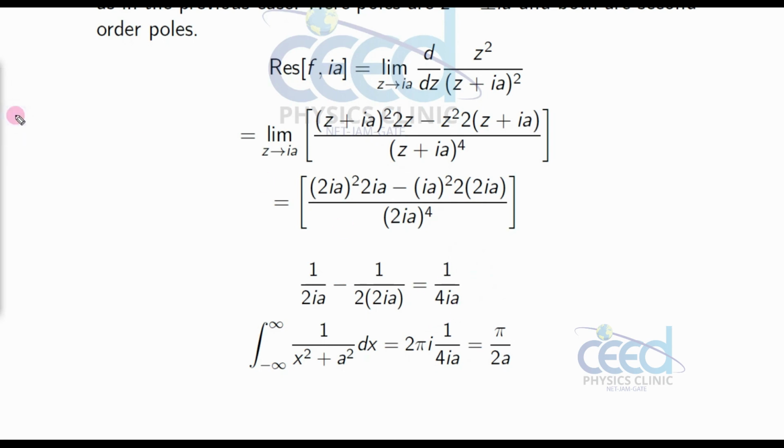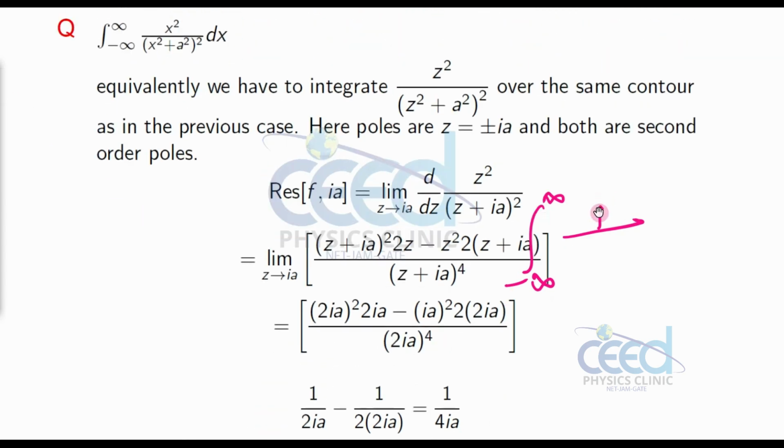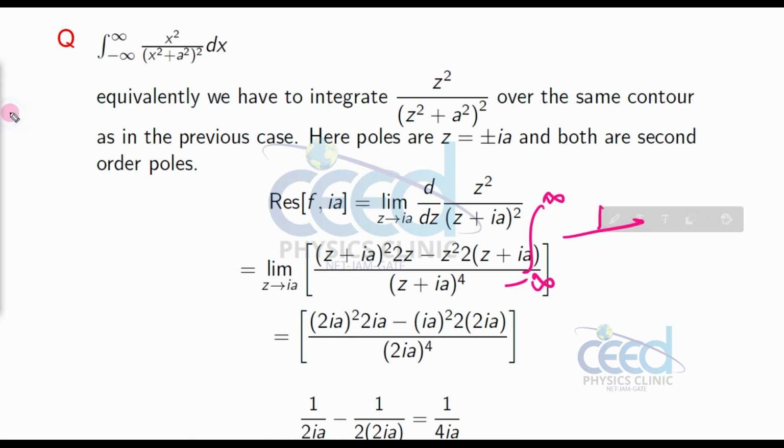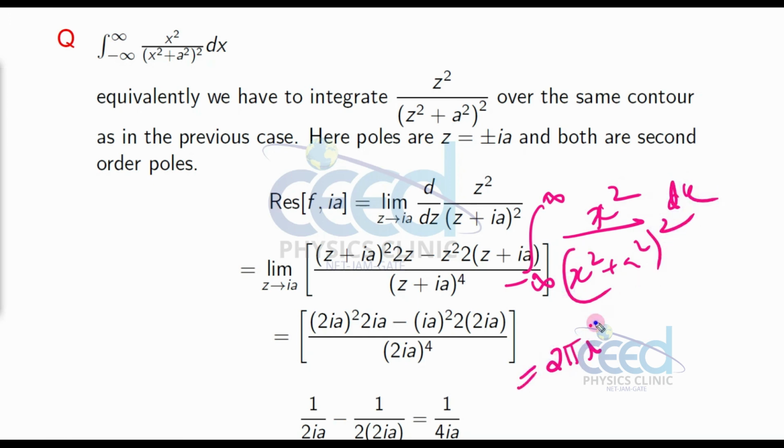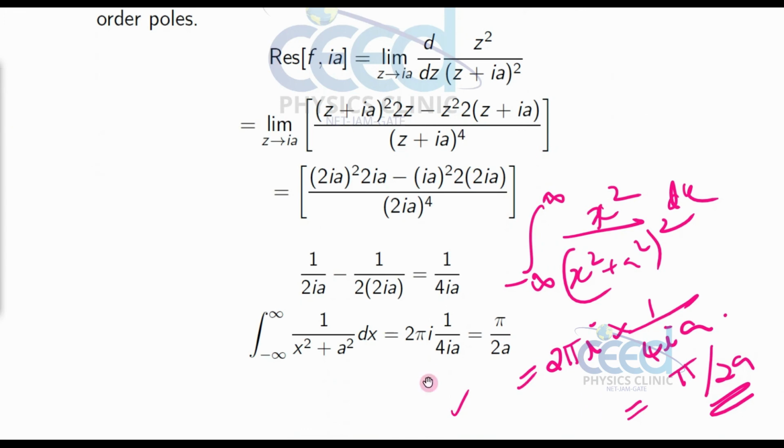Once you get the residue, the integral from minus infinity to infinity, the problem is x square divided by x square plus a square whole square dx, equals 2 pi i into the sum of residues. The residue is 1 by 4 ia, so I can write this as pi by 2a. So the final result will be pi by 2a.